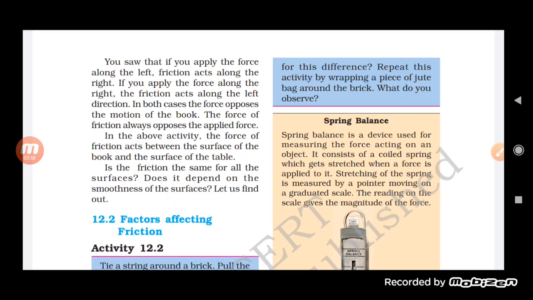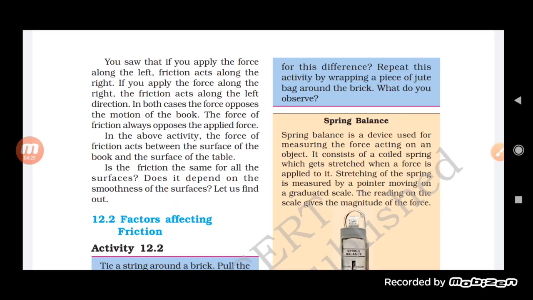So when we apply a force in one direction, the force of friction will act just opposite to it. If you try to push the book to the left side, the force of friction will be to the right side, and when you try to apply a force from the right side, the force of friction will be from the left side. This is how we can say that the force of friction opposes the applied force.